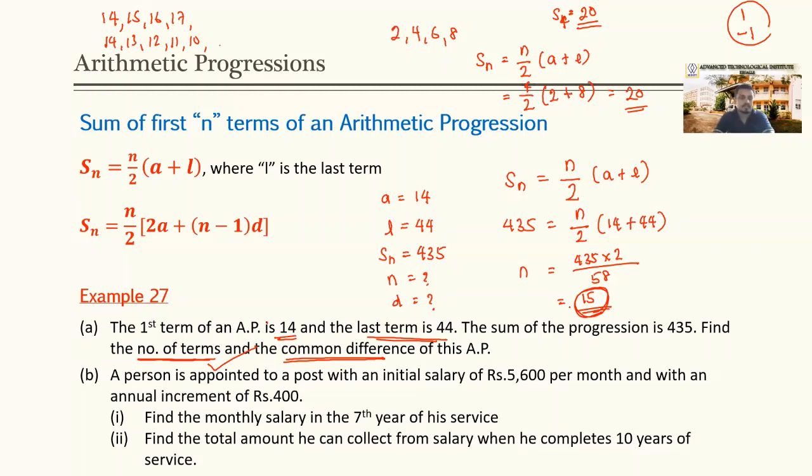Part B. A person is appointed to a post with an initial salary of 5,600 per month, and with an annual increment of rupees 400. First one, find the monthly salary in the 7th year of his service. 7th year. We need to be a little careful with months and years. Right.